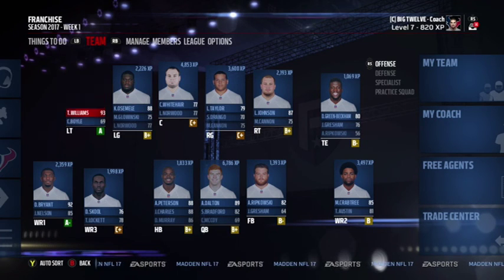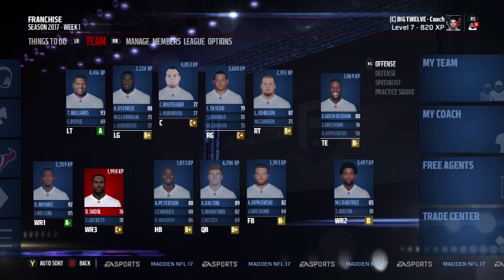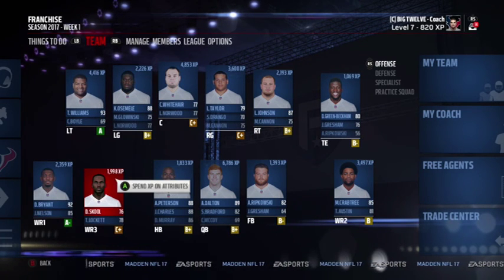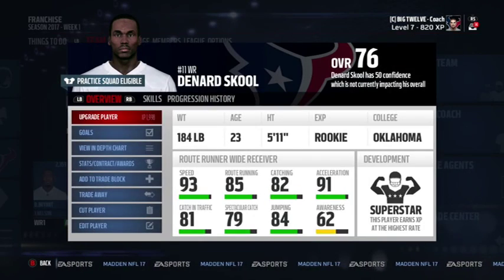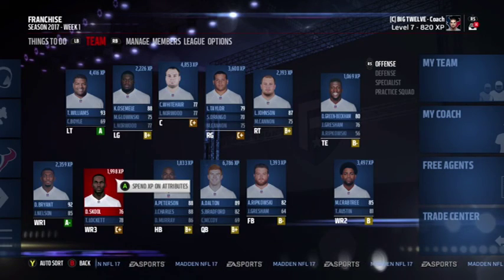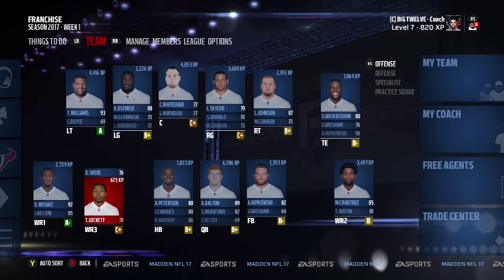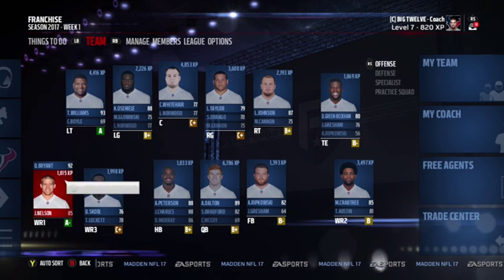The O-line is going to be staying the same. Wide receiver core, though, I'm going to be starting this Skull guy in the slot at the number 3 spot just because he's got superstar development, and hopefully he's got a big chunk of XP to use after 1 year. So that means Jordy Nelson slides 1 spot back to number 4.